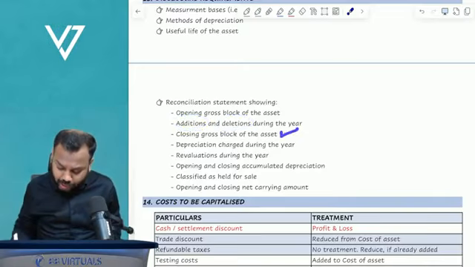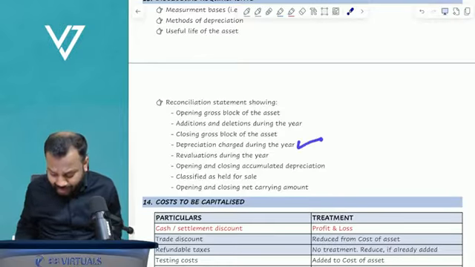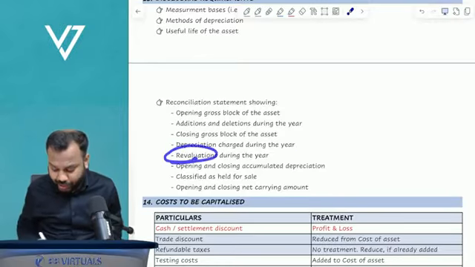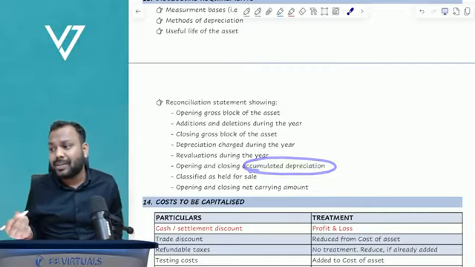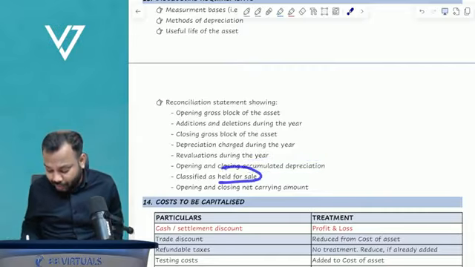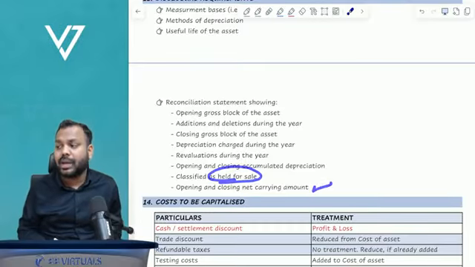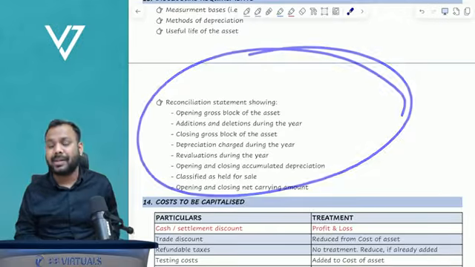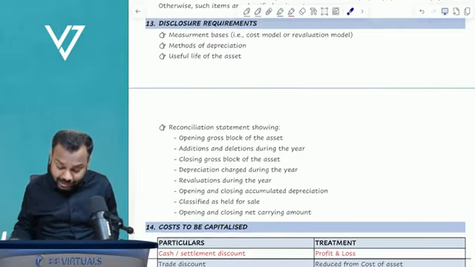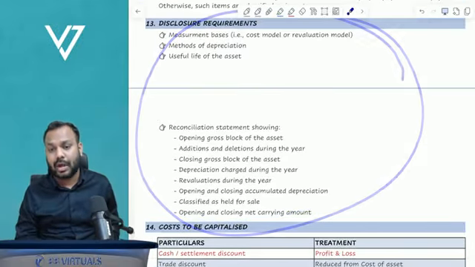What is the closing gross block? What is the depreciation charged? What is the revaluation done during the year? What is the opening and closing depreciation? How many assets are classified as held for sale? What is the opening and closing net amount of the asset? All these things have to be disclosed in the notes to accounts.